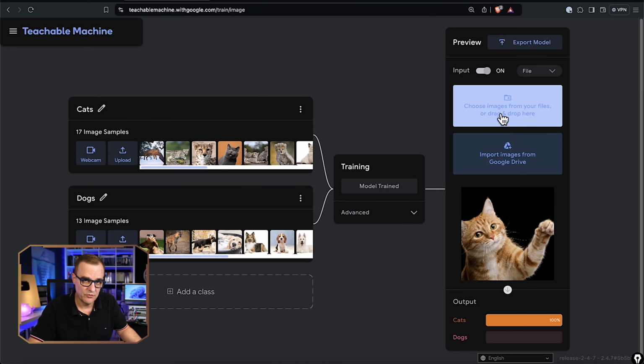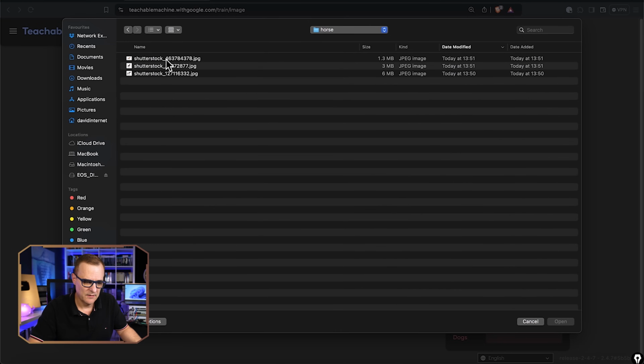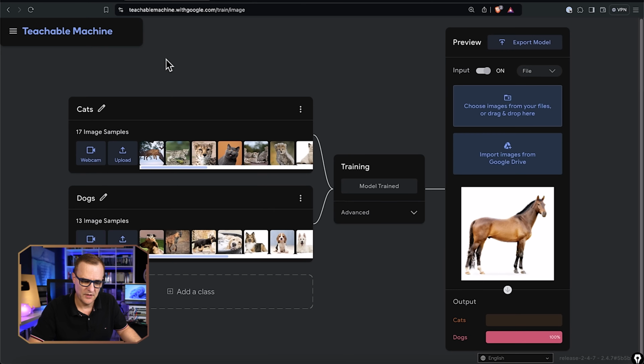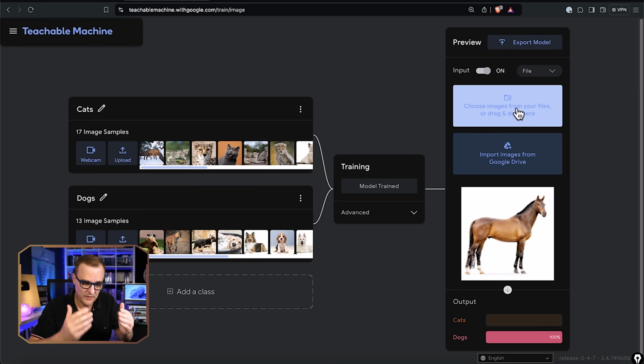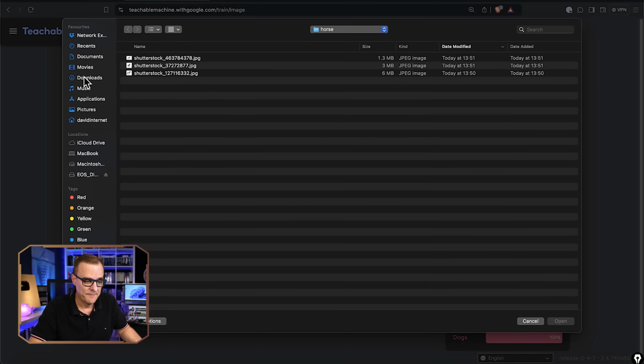Okay, but now let's trick it. So I'm going to give it data that it hasn't seen before. In this case, a horse. Now, the training data is only done on cats and dogs, and now I've given it a curveball, something that's neither of those. So it can only choose one of those two based on the data that it's been fed. And this is the issue with machine learning or artificial intelligence. You need to make sure that the data that's fed to it is the correct data, that it's learning on a large data set, a large amount of data, and that the data is actually correct.